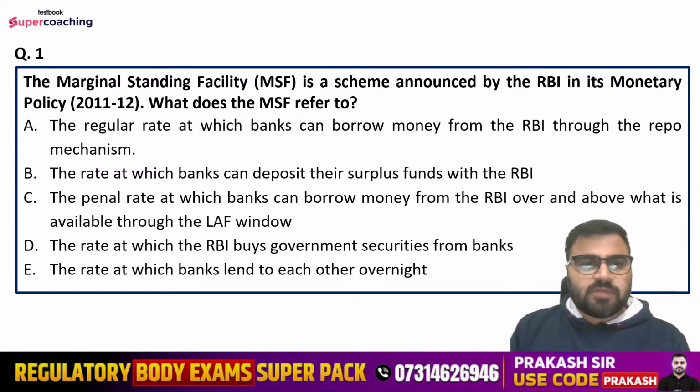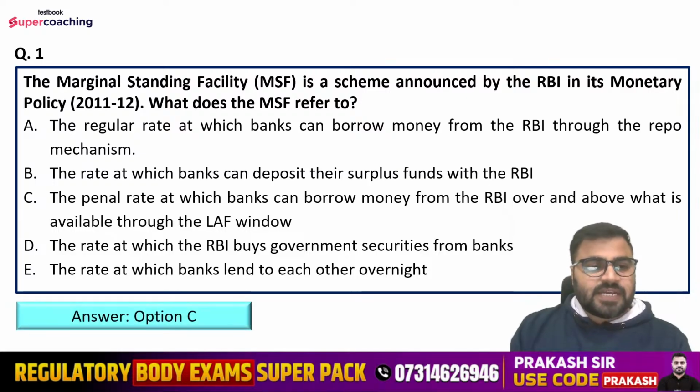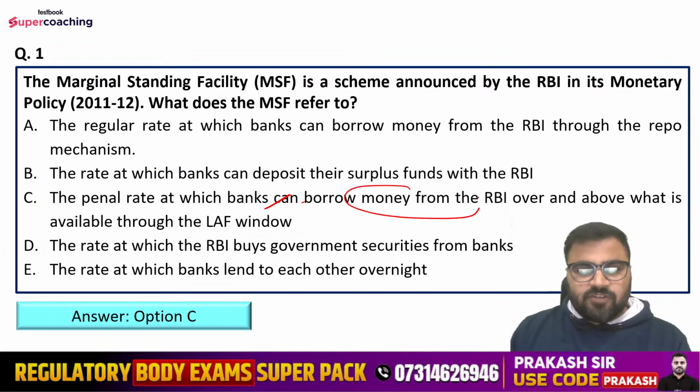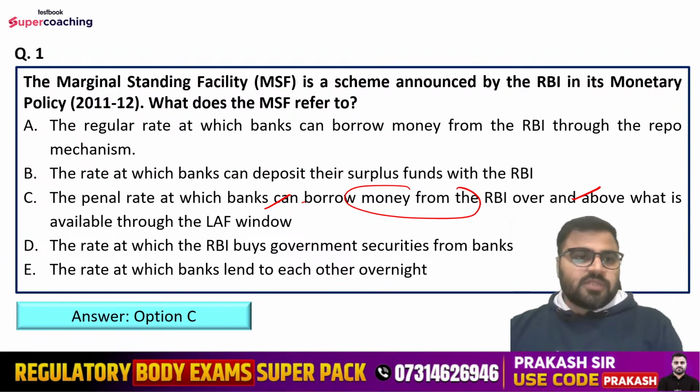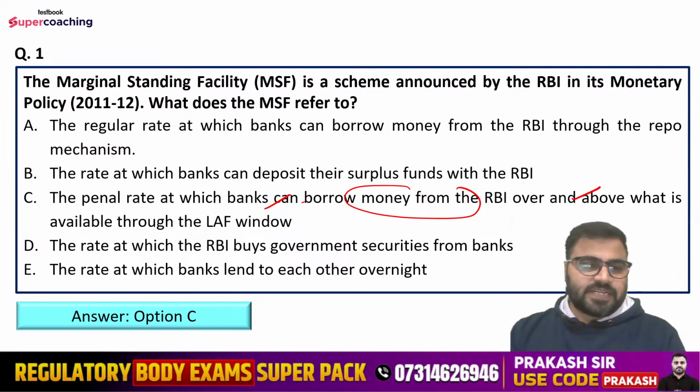We are talking about the marginal standing facility. So the right answer is option C, that is the penal rate at which banks can borrow money from the RBI over and above what is available through the LAF window. Suppose commercial banks have exhausted all their limits, then they can approach the Reserve Bank of India for additional funds under the marginal standing facility, and hence option C is the right answer.